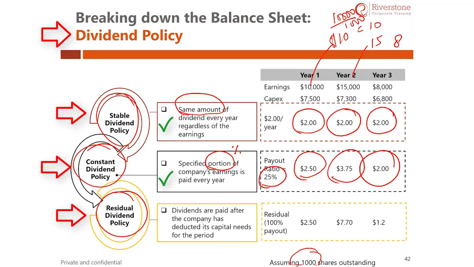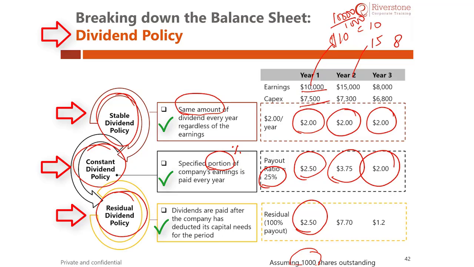In the first case, the earning is around 10,000 and the capex is around 7,500. Therefore, the balance is 2,500, divided by 1,000 to obtain the residual amount of $2.5 per share, which can be paid out as dividend.